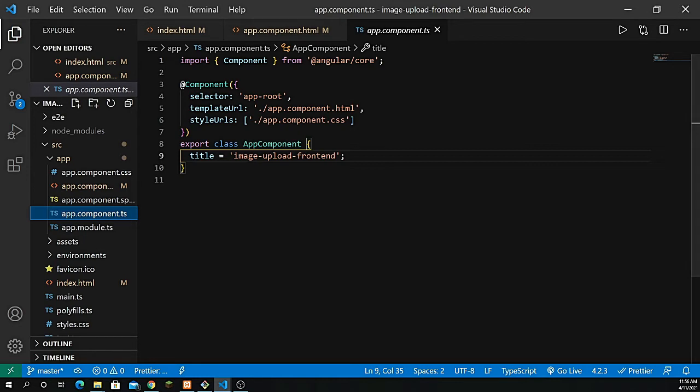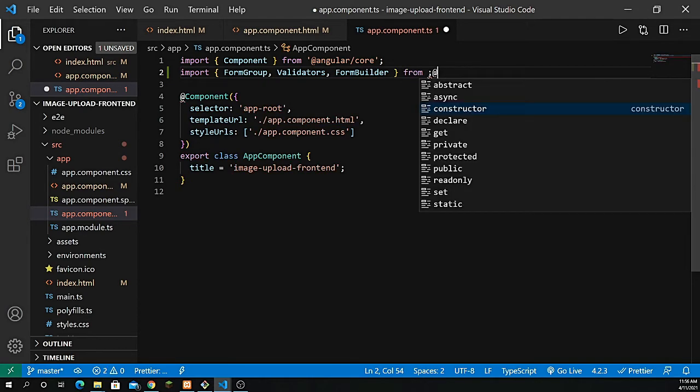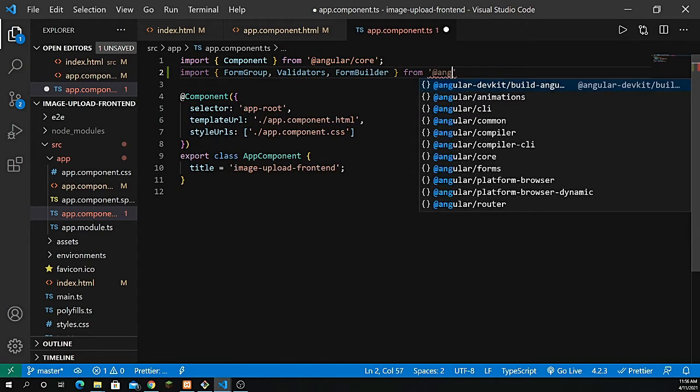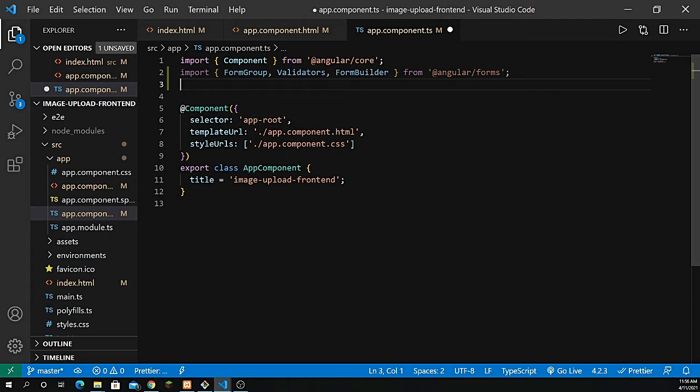And because we are using a reactive form, I need to import some services, like FormGroup. So let's import that here. So import FormGroup, and it also comprises Validators for the validation, and I also need FormBuilder to build a form. This should be coming from @angular/forms. All right, so just underneath that I also have to use a model, which I have to create first.